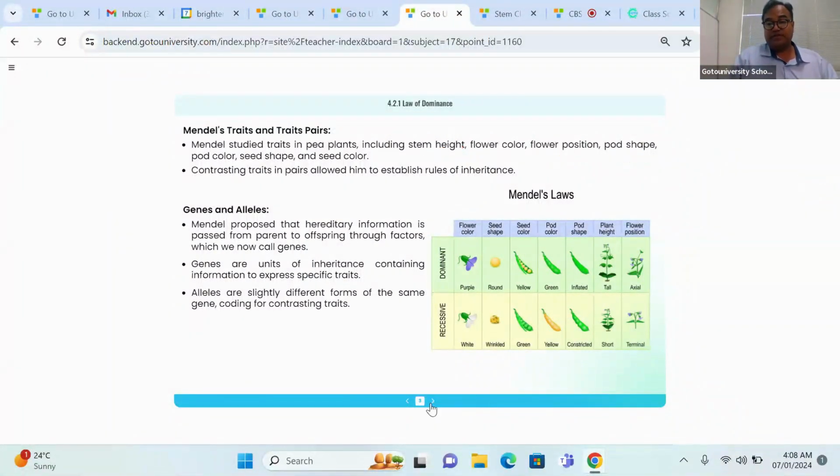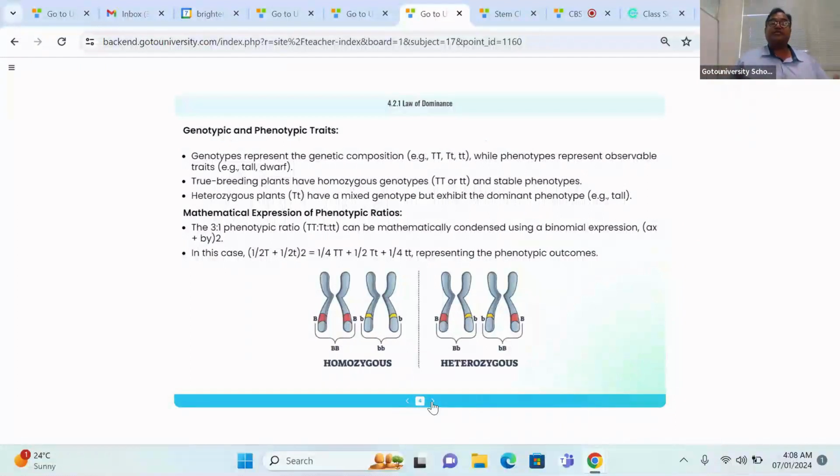So now, if you're entering into genotype and phenotype, each and every word is important. Any student can ask any question in the Q&A section. That is why I'm going to the Q&A section and asking you students to pose questions, right? So genotypic and phenotypic ratio, when we are narrating, we are in the revision class. Even though some students are asking basic questions, we are here to explain, right? What is genotype? So gene character narration,